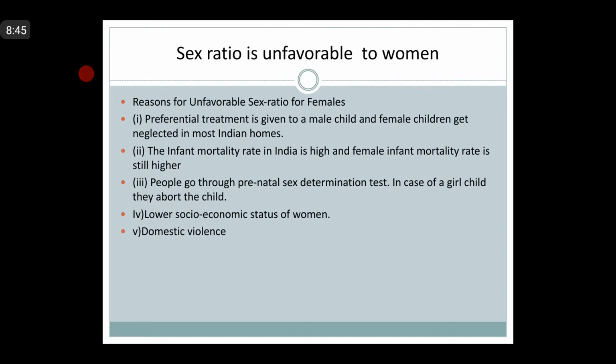People go through prenatal sex determination test, and in case of girl child, they abort the child, right? And lower socio-economic status of women, and finally you can see domestic violence. These are some of the reasons why sex ratio is unfavorable to women.